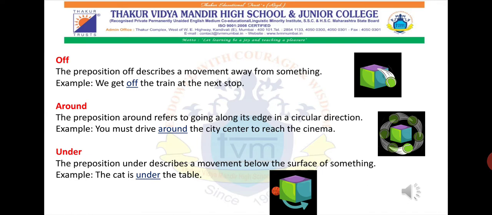Then the next is under. The preposition under describes a movement below the surface of something. The cat is under a table. The cat automatically did not reach over there. She must have been walking, and then only she reached there. So some kind of movement is happening, and therefore we use the preposition under. In which direction is the cat? Under the table.